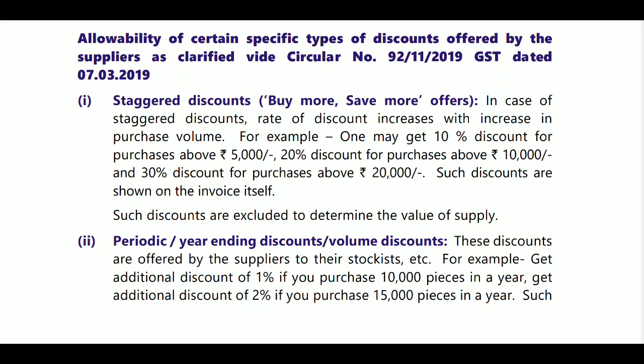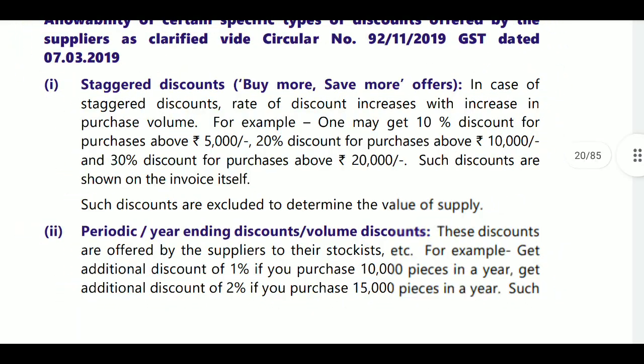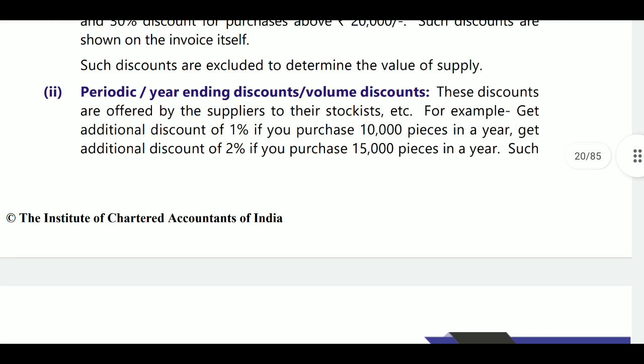For example, one may get a 10% discount for purchases above 5,000, 20% discount for purchases above 10,000 and 30% discount for purchases above 20,000. Such discounts are shown on the invoice itself. You must show it in the invoice itself. Such discounts are excluded from the determination of value of supply. Next, period year-ending discounts or volume discounts.